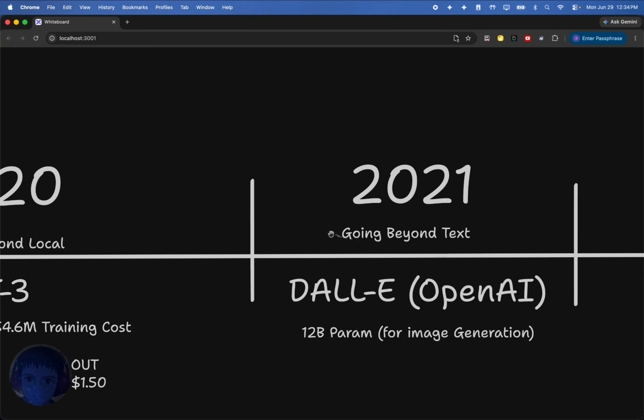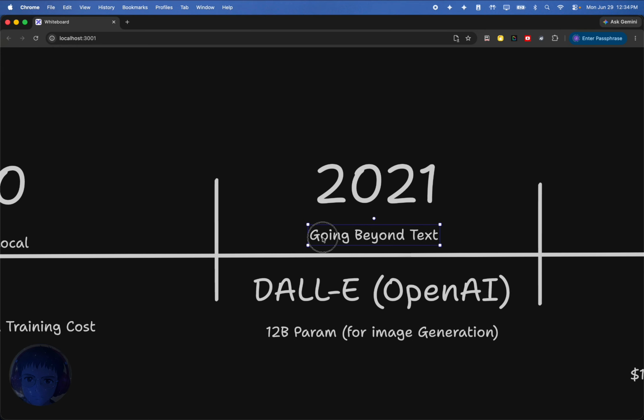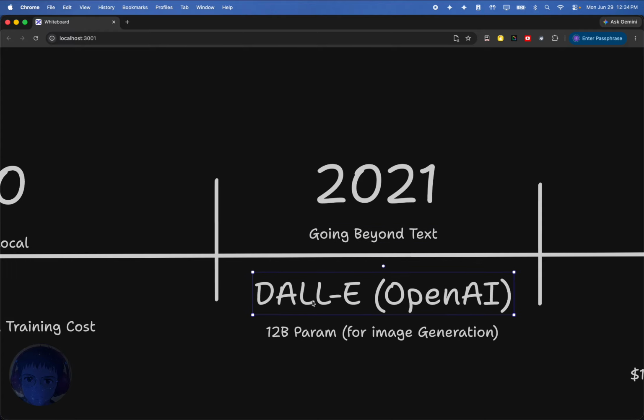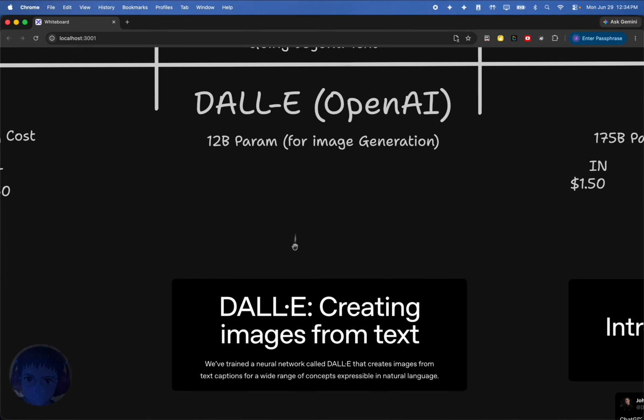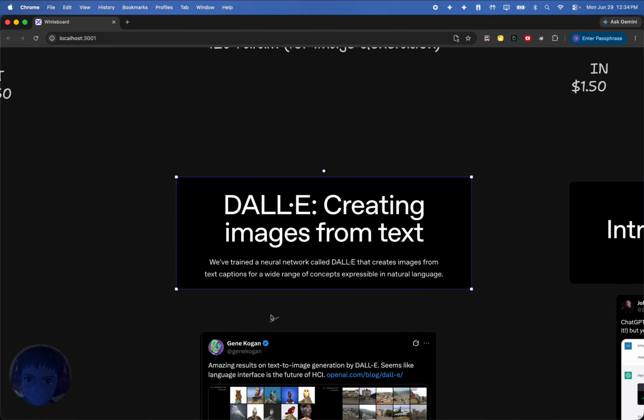Let's go to 2021. 2021, I'm coining as kind of the era that we went beyond text. And so this was the release of DALL-E, which is an OpenAI image generation model. This was a very small param model. I imagine you probably could run this on your local machine even. And here is kind of the headline of their releasing of it.